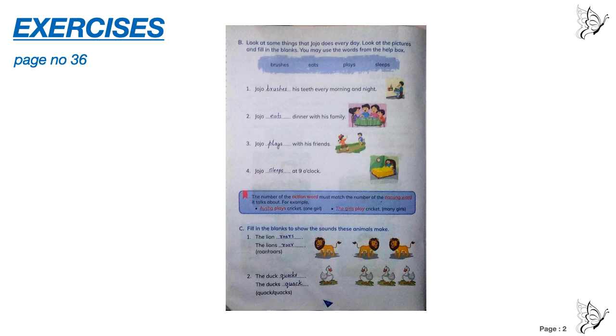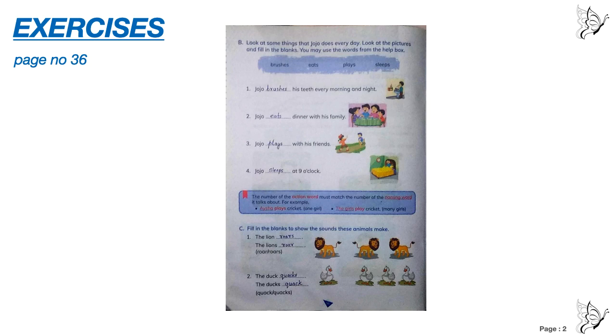Number 2, the duck. What is duck here? Singular. So what are we going to add with quack? S. Quacks. The duck quacks. Next one, the ducks quack. Ducks is plural, so in the verb you are not going to add s.